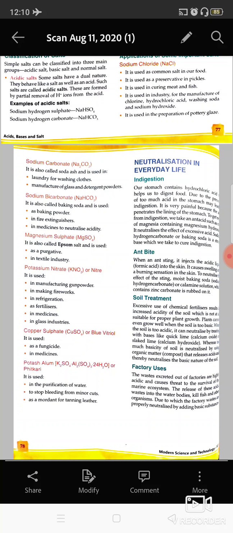And in factories, if the water has more acids, then some base can be added so that those acids which are formed due to the decomposition of the bodies of dead organisms can be neutralized.